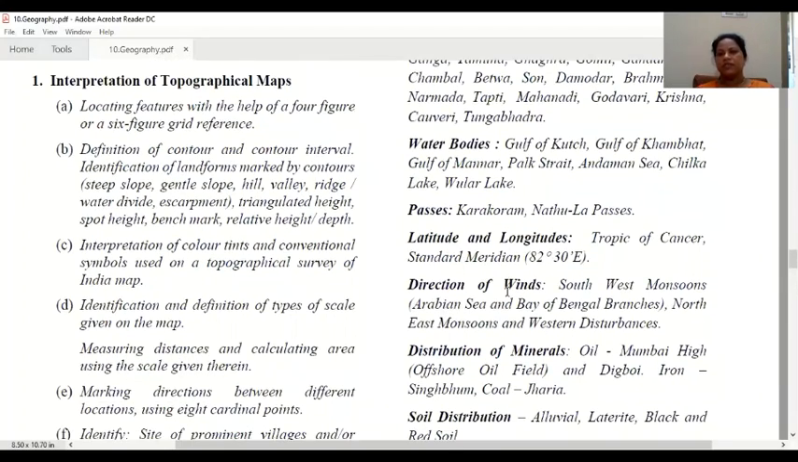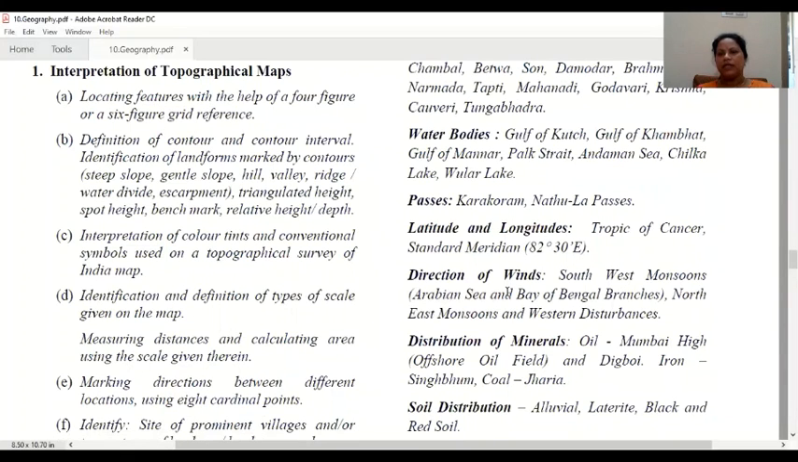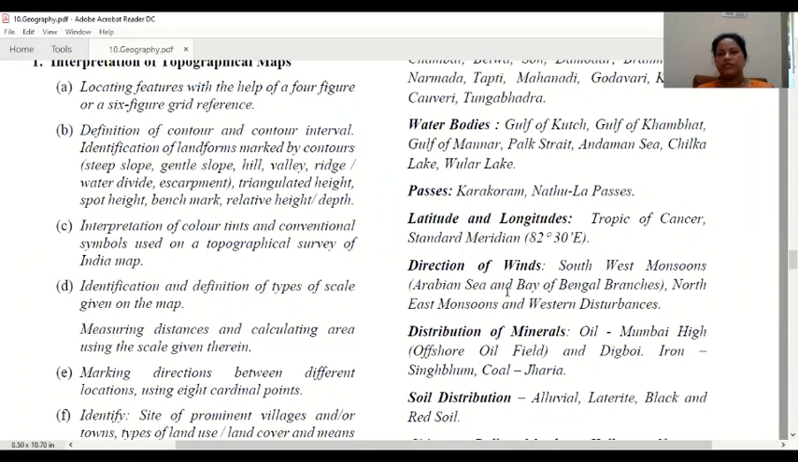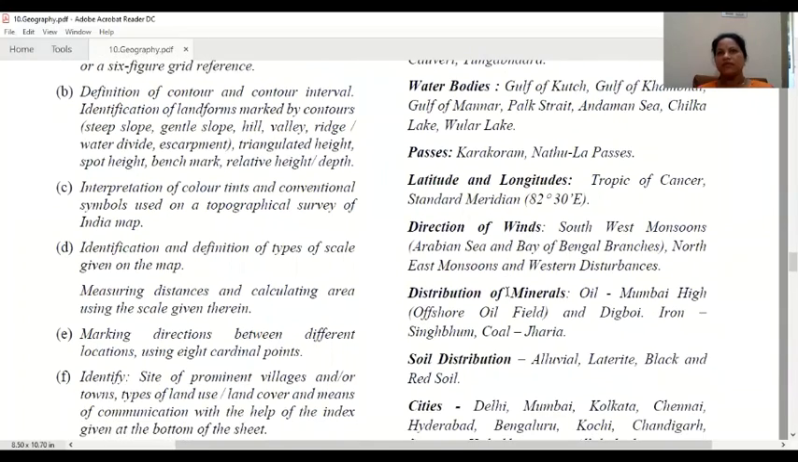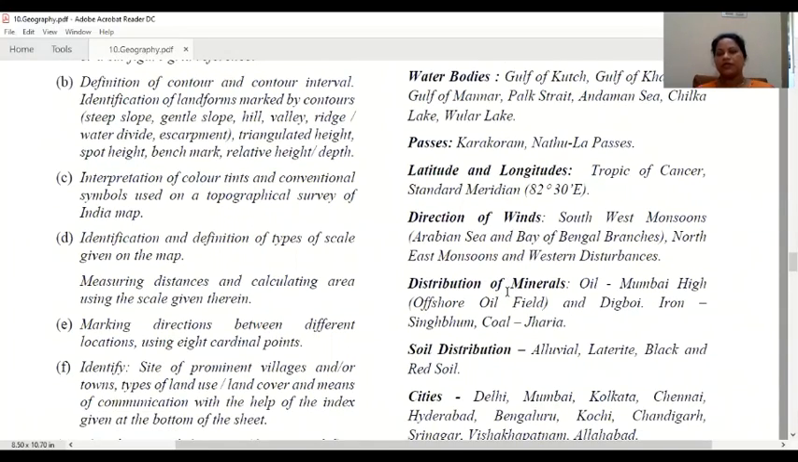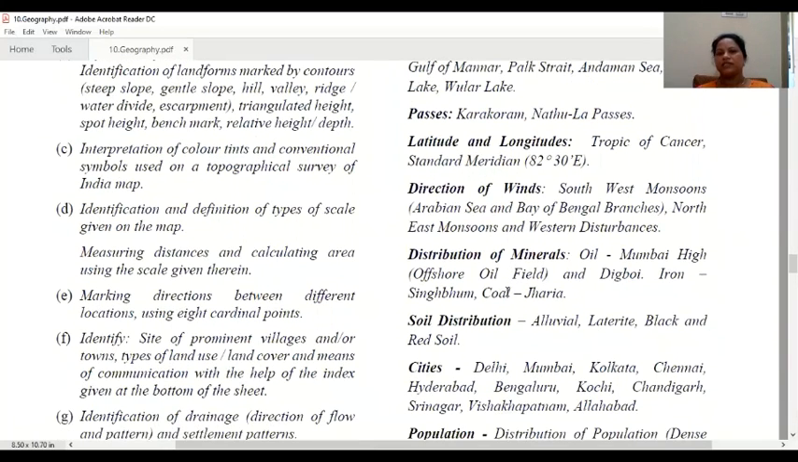Direction of winds. So southwest monsoon, northeast monsoon, and western disturbances. All these things you have to mark with arrows. Arrow marks you have to give, and you have to show their directions, from which direction to which direction this wind is blowing. Then distribution of minerals.